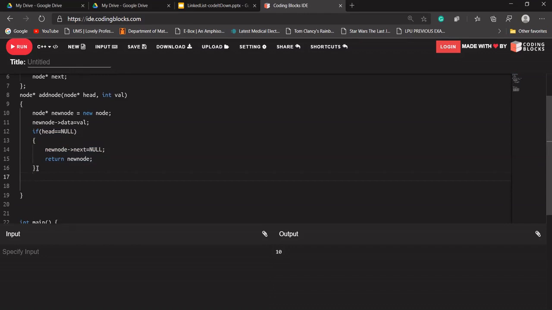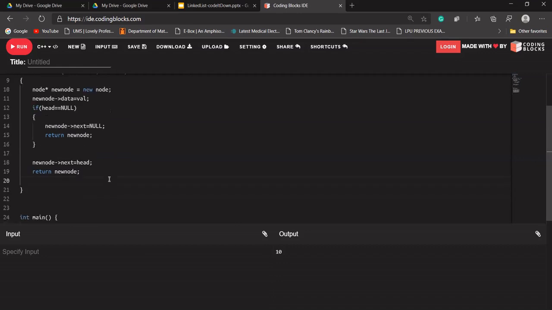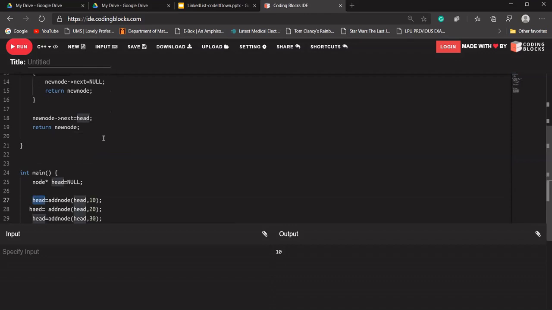So what it will do, it should make new node's next point to head. Means there is something in our linked list, and head is pointing to the first node of that linked list. Okay. Now let's return new node. Is that clear with everyone? Why am I returning new node again? Because we have to return a head pointer. Means that address will be stored into this head now.